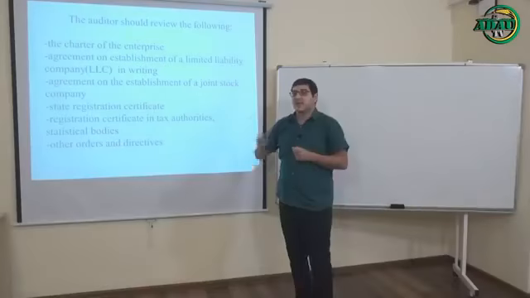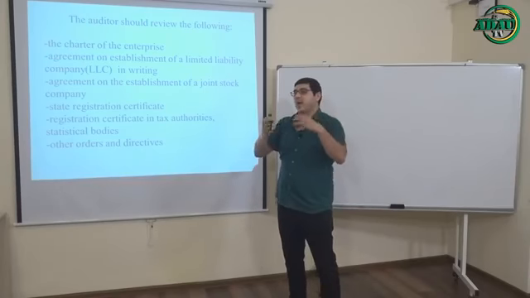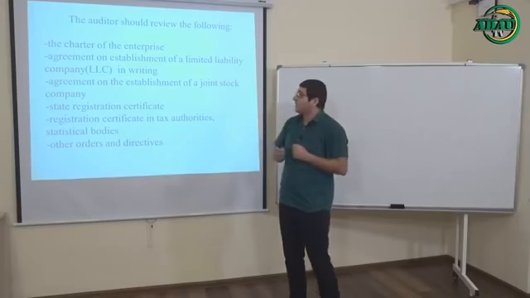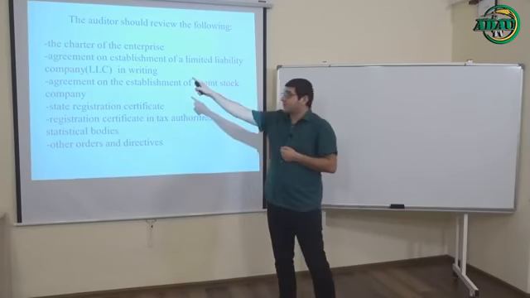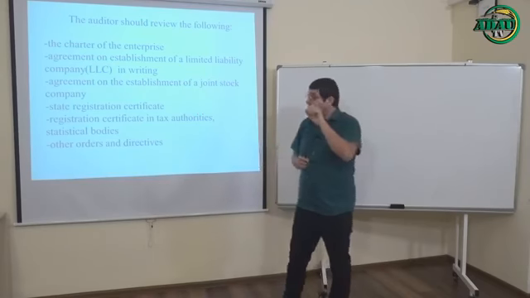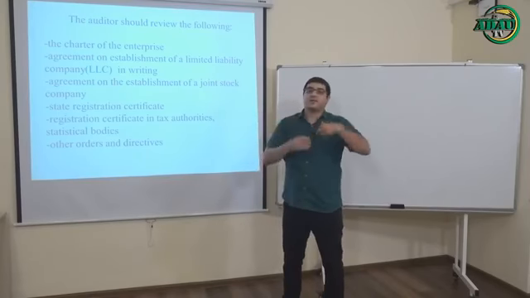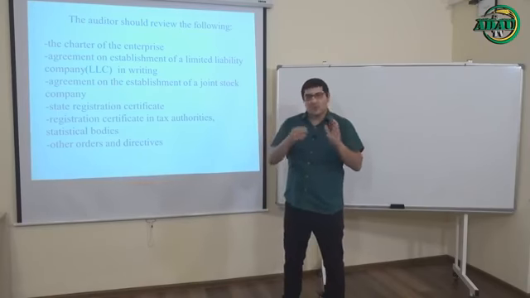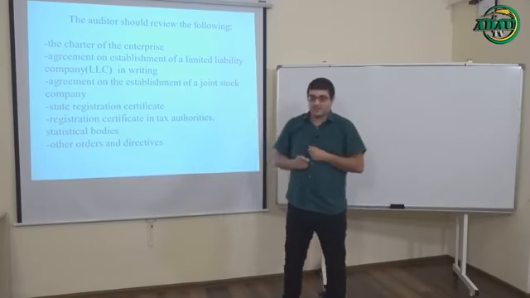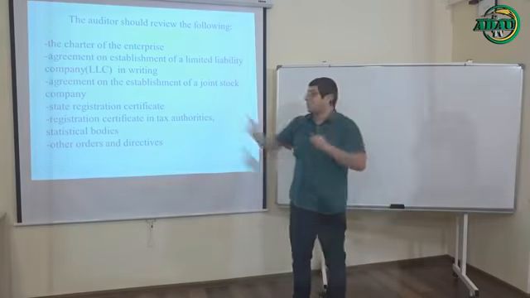Okay, in this slide I want to talk about the factors that the auditor must examine or check during the checking process. Let's look at them. The first one is the charter of the enterprise, and I think it's the most important one, because all rules, all methods, or all ways about increasing or decreasing authorized capital, or other things, must be written down in the charter of the enterprise. So it's the most important factor. The auditor should examine it first of all.